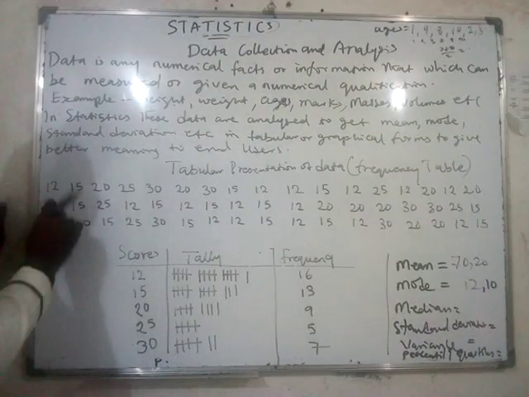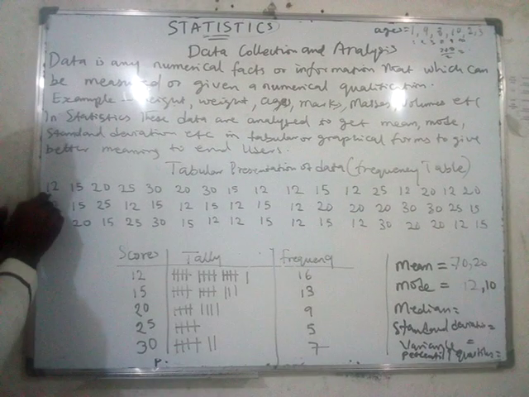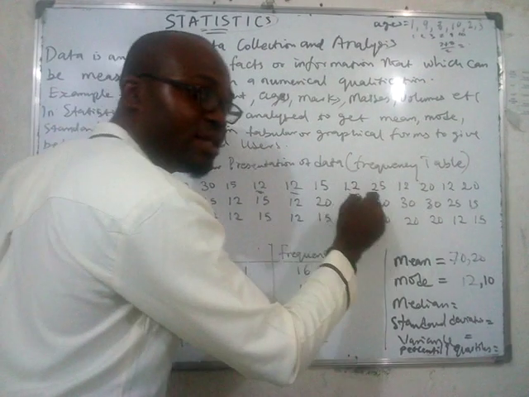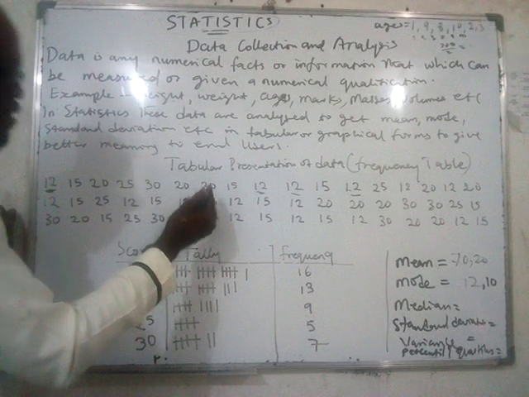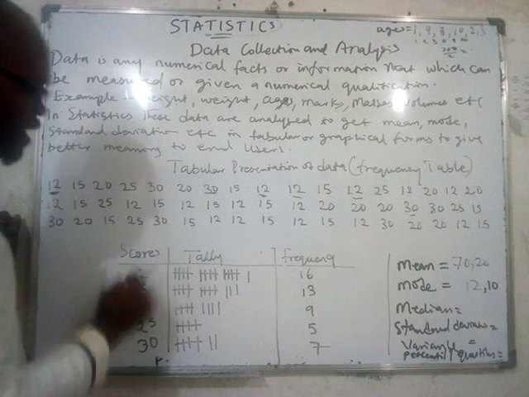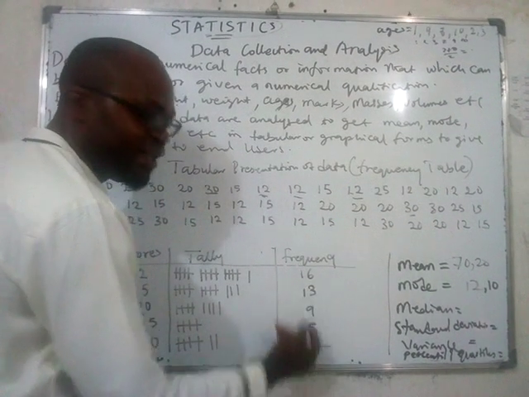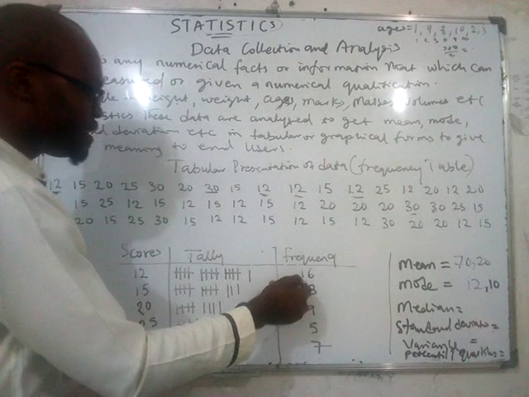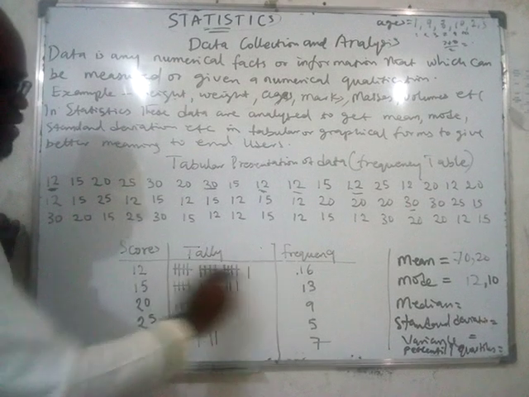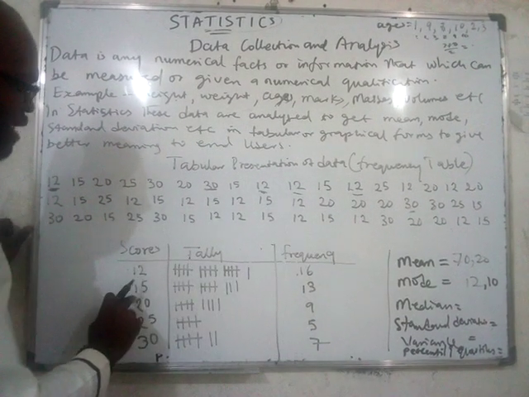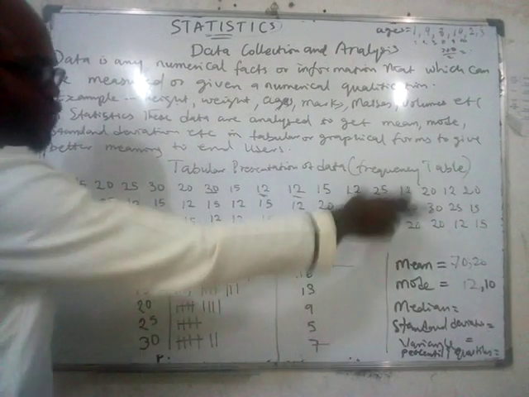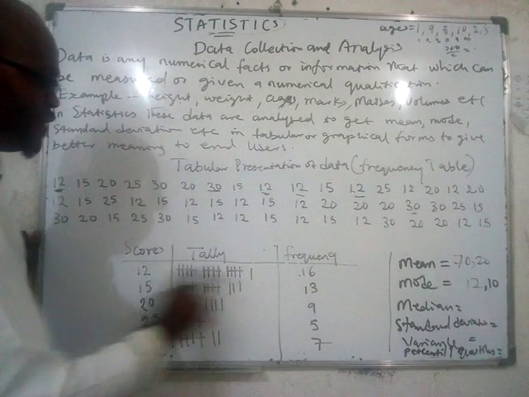Repetitive data is like, if you look at this data, you see that there is 12 here. Can you see another 12? So 12 is repeating. Whenever you have data that has repeating, you can see 30 here, you can also see 30 here. Whenever you have data that are repeating, you can easily put it in tabular form, identifying the frequencies. Frequency is simply telling us the number of times that something has occurred. How many times did 12 occur in this data? 16. How many times did 15 occur in this data? If you count all the 12s, you get 16. Count all the 15s, you get 13.